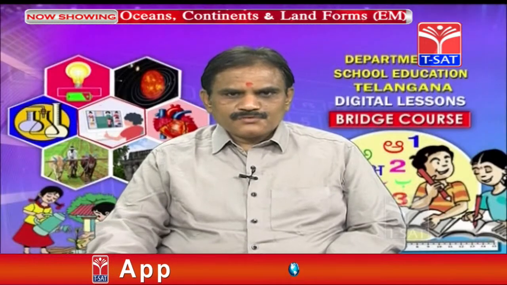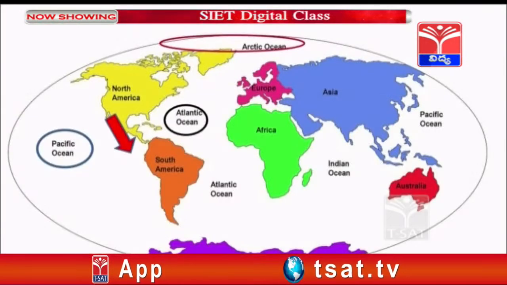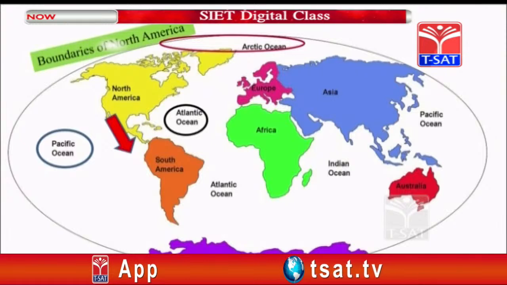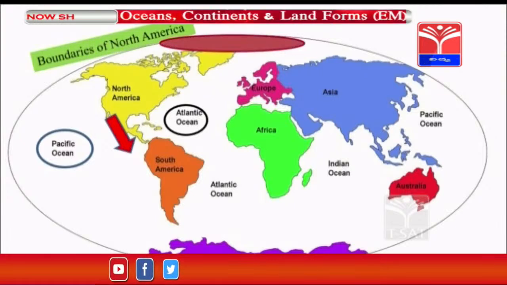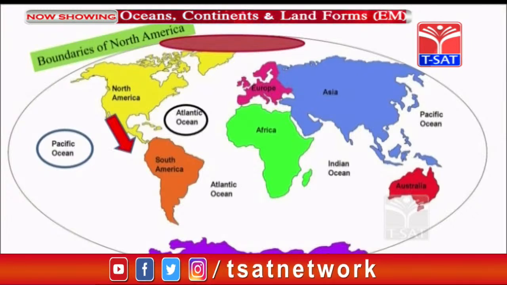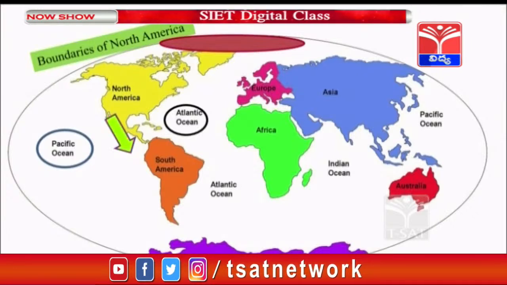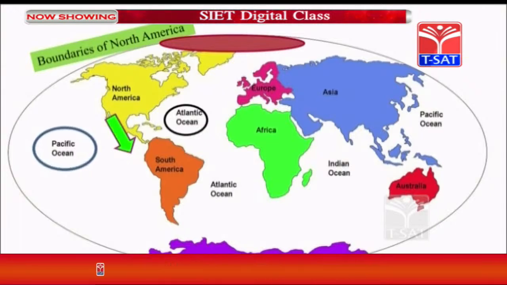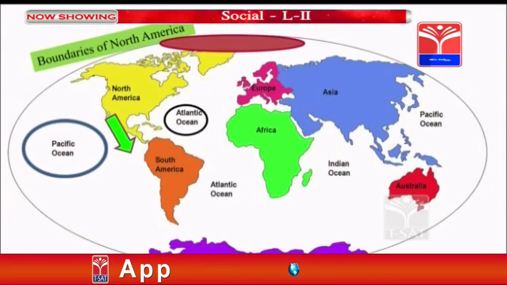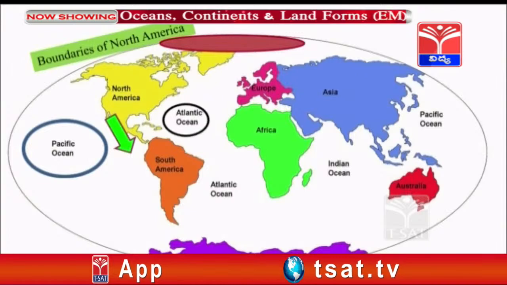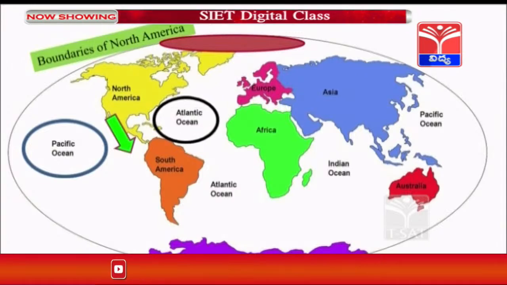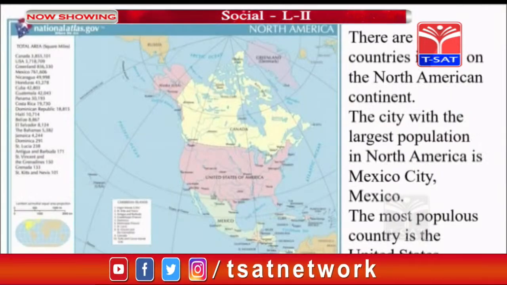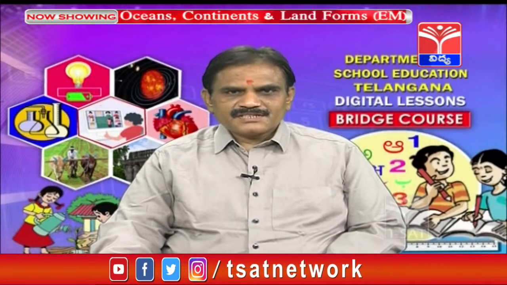So here, if you see the boundaries of this continent, towards the north side the Arctic Circle is there. You can see the Arctic Circle on the globe. On the south side we have the South America continent, the Pacific Ocean is towards the west side, and the Atlantic Ocean is towards the east side. These are the boundaries of this continent, and there are about 23 countries in total in North America.